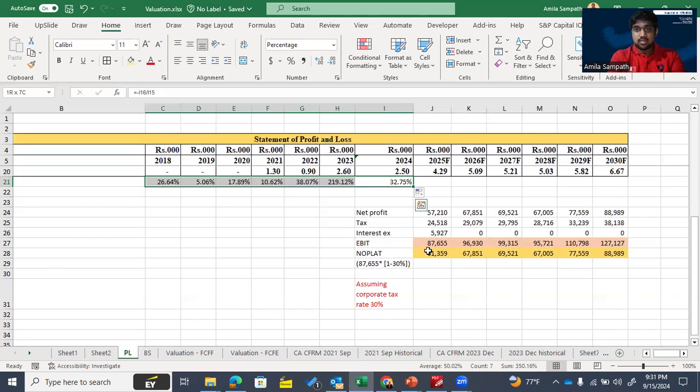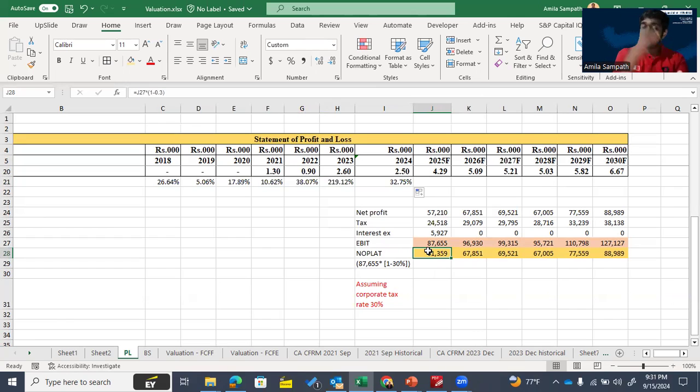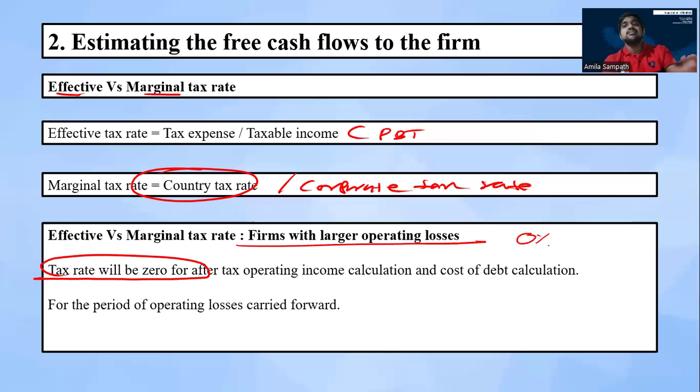The main purpose is to incorporate taxes into our EBITDA as we try to identify the free cash flow to the firm. If we have to pay taxes, it is also our cash outflow, therefore we deduct it from our EBITDA. But if there are operating losses incurred in the historical period, we don't need to pay taxes.